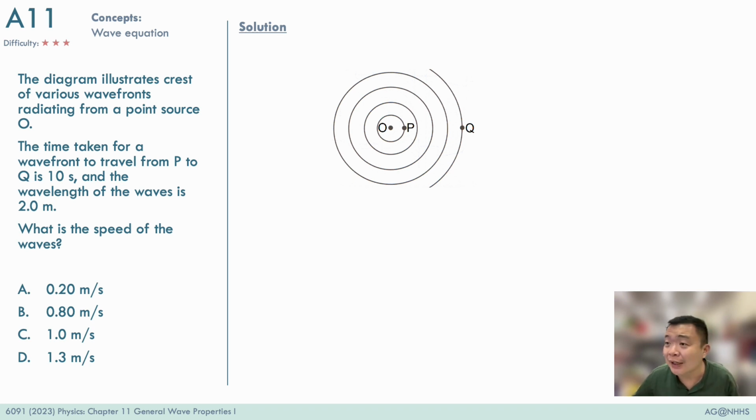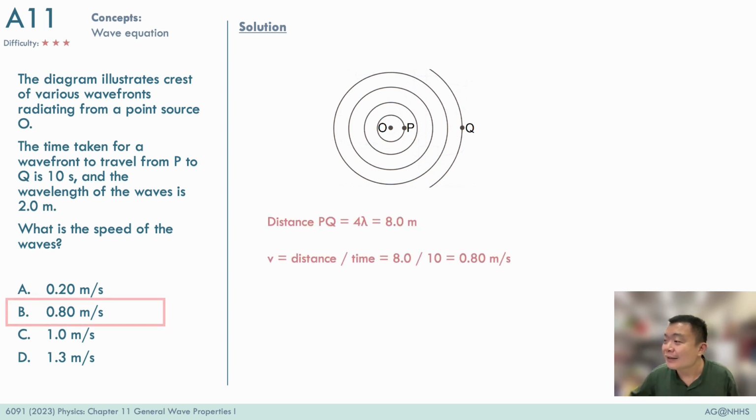This is a very unique question on wave speed, and the answer to this question is B. So how do we get 0.8 meter per second as the speed of the wave? First, we must recognize that all these circular lines are wave fronts, and from wave front to wave front, the distance is actually one wavelength. So from P to Q, we are looking at 1, 2, 3, and 4. We are looking at 4 wavelengths.